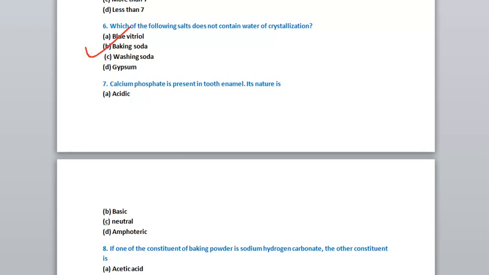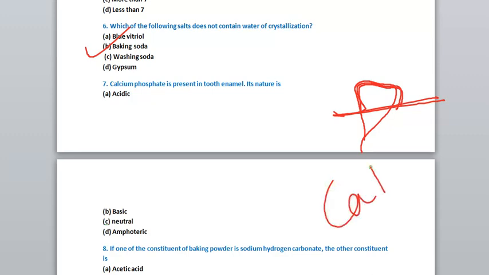Correct? Now we have question number 7. Calcium phosphate is present in tooth enamel. Its nature is... So what is calcium phosphate? Suppose this is our teeth. This is the tooth enamel part, the outer covering of our teeth, which is the hardest known substance of our body, right? It is made up of calcium phosphate, CaPO4. We have to tell whether its nature is acidic, basic, neutral or amphoteric. Correct? So its nature will be what?